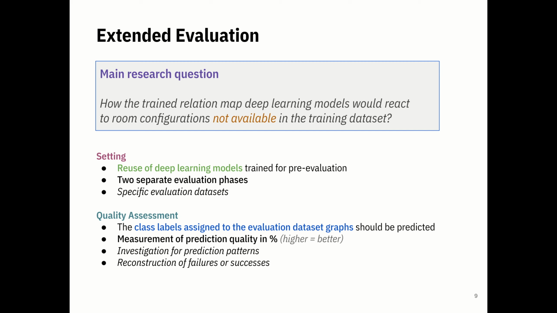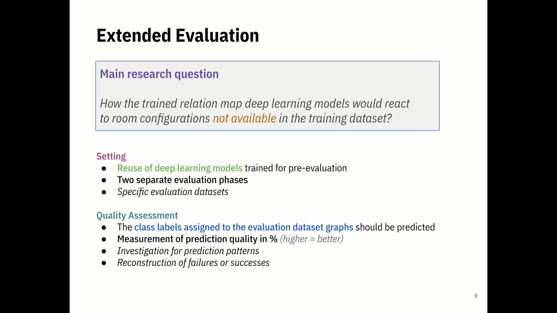We reused the same deep learning models, so we did not retrain them or reconfigure them. And we measured again the prediction quality, which means the higher the classification rate is, the higher is the prediction quality of the deep learning model.